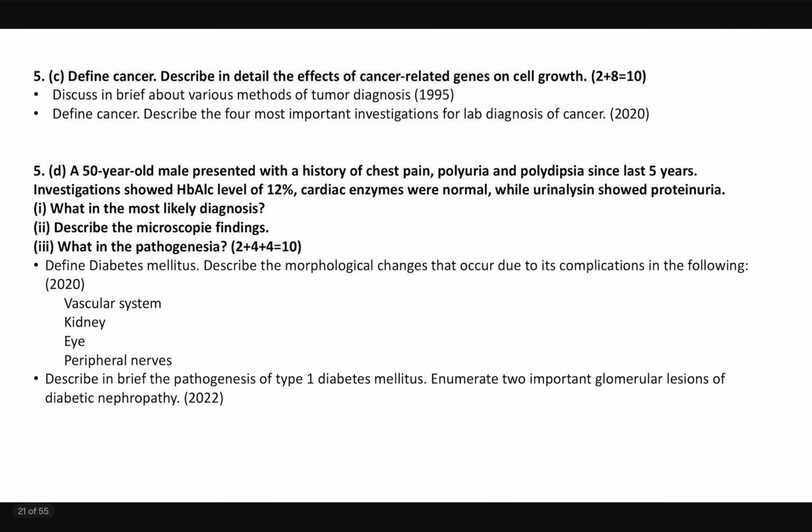That's it from physiology. Quickly look into the pathology for 60 marks. Cancer, as I told you, neoplasia, the basics are very important. So what are the effects of cancer related genes on cell growth? Pro-apoptotic genes, what are the genes, what are the tumor suppressor genes and all. So that part is very important.